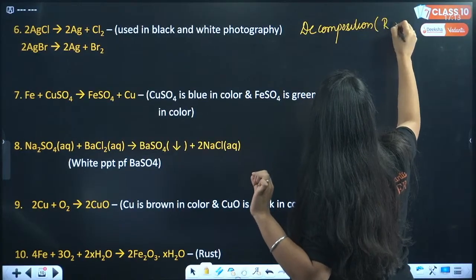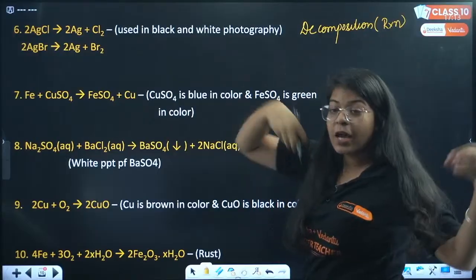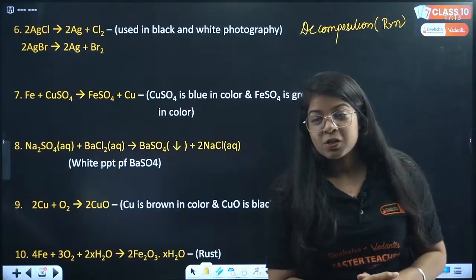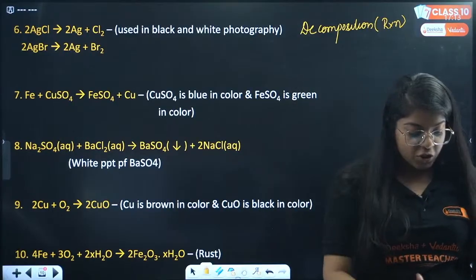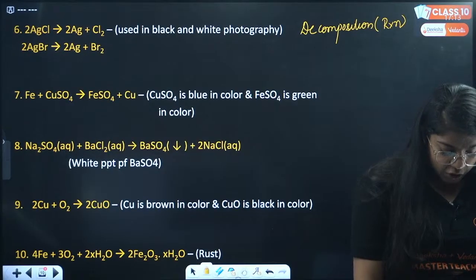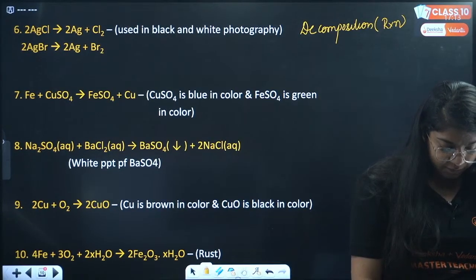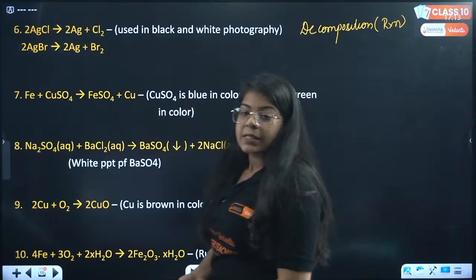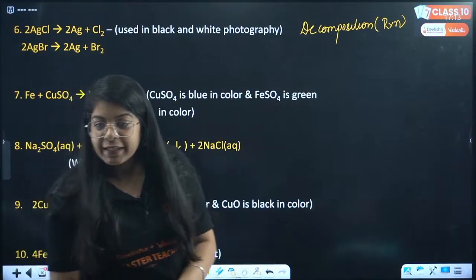But in decomposition reaction, we also know that it has so many types, right? So which decomposition reaction is this? Six is photolytic.